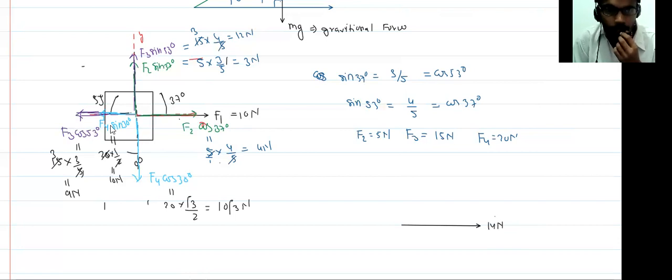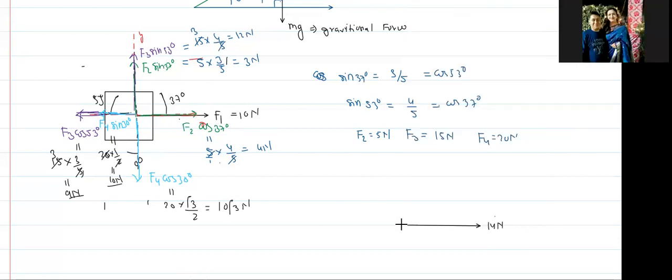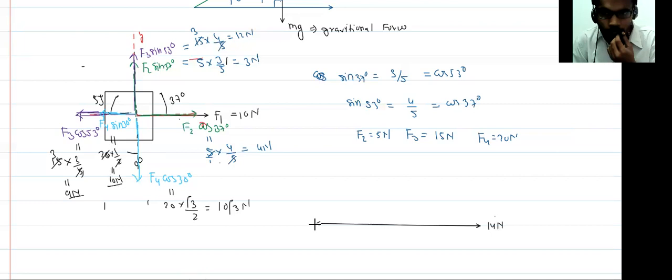In the same manner, these two forces are in the same direction. So if two forces are in the same direction, you can add them. There is 9 Newton and there is 10 Newton. So the net force becomes 19 Newton. So this is the 19 Newton force.